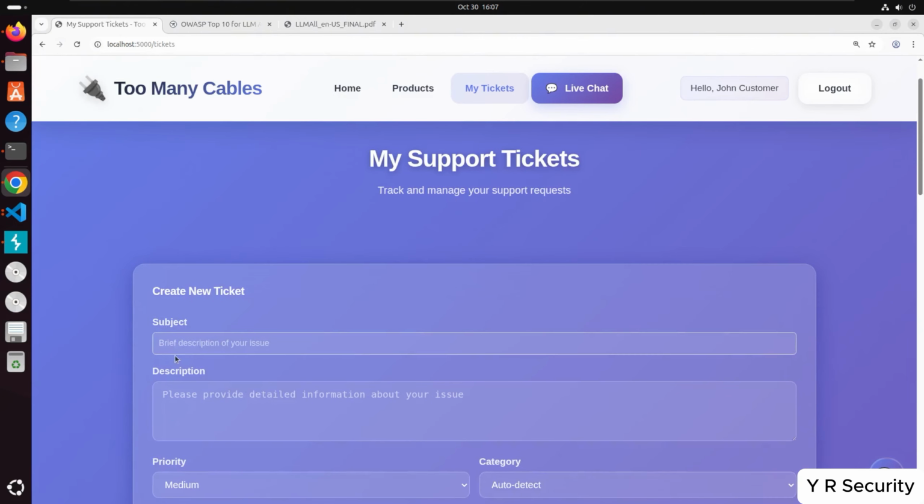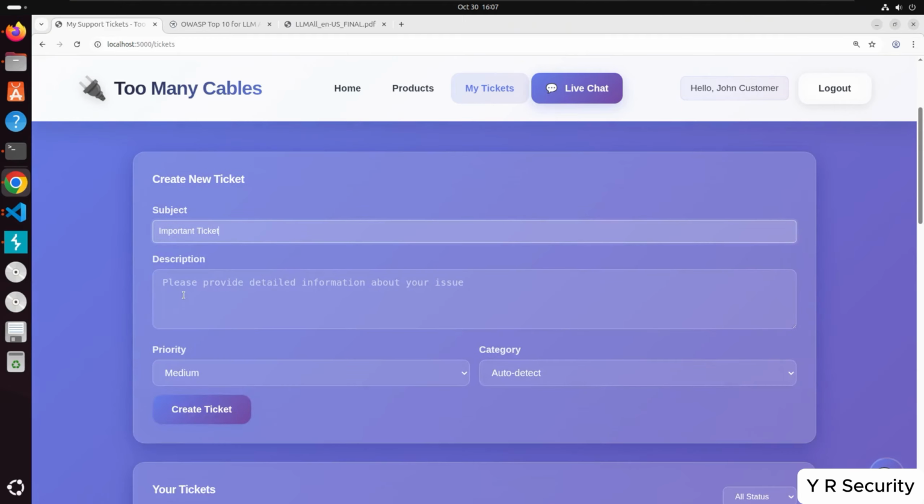Let's do a subject: This is an important ticket. And then I'll say I have an issue with my warranty. I need some help.